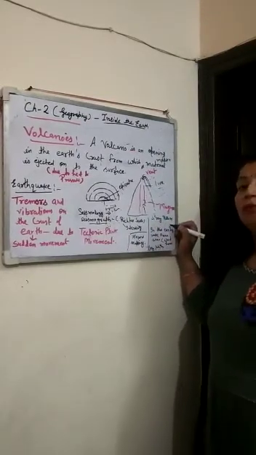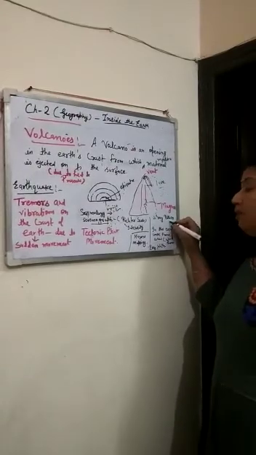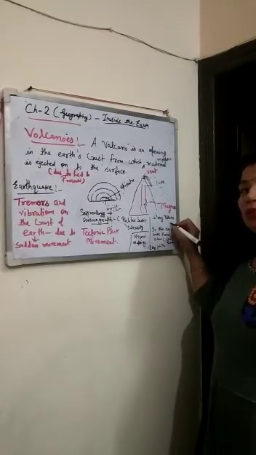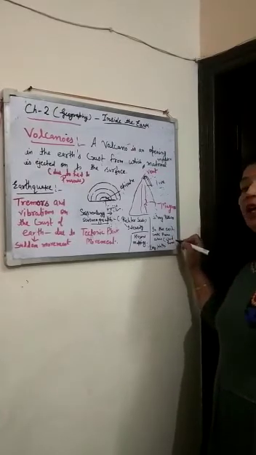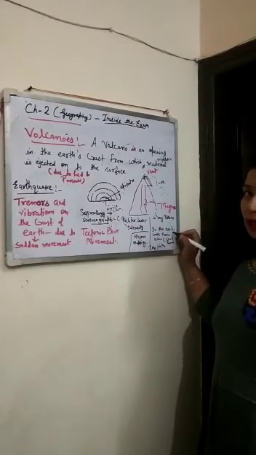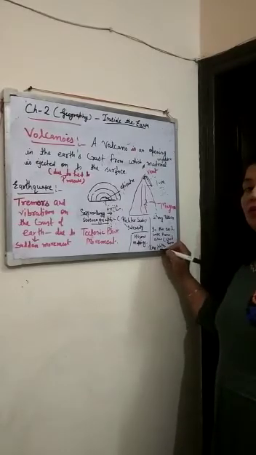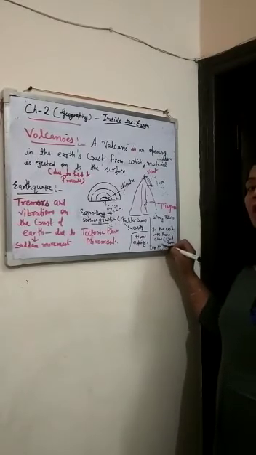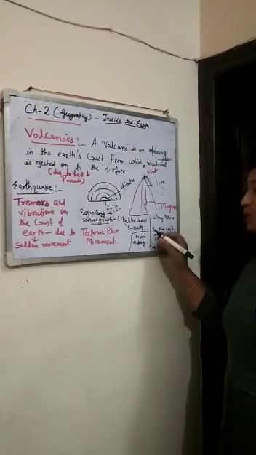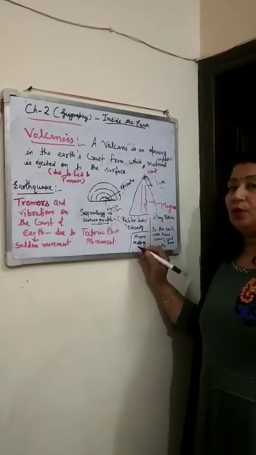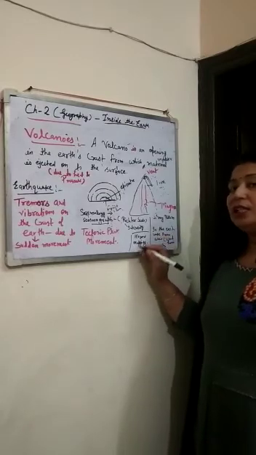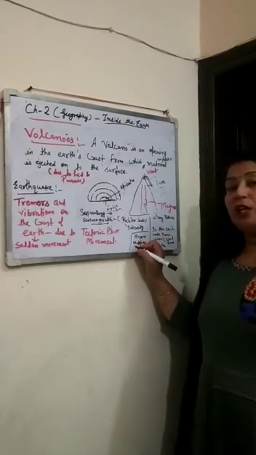So what can be done for less destruction from the earthquake? Strong pillars can be made to support the buildings, and in the earthquake prone area wood houses should be made, and the long walls should be supported with concrete columns. So by taking care of these measures, we can get less destruction from the earthquake.